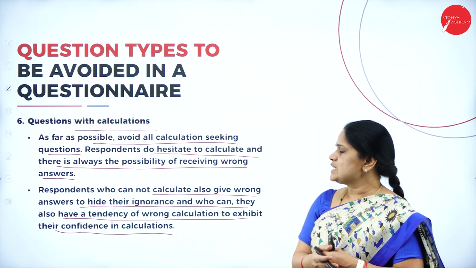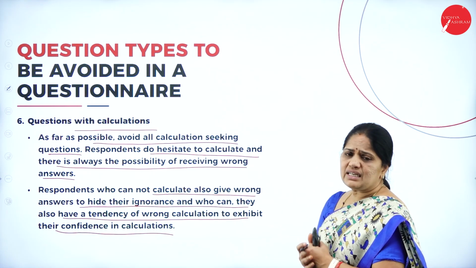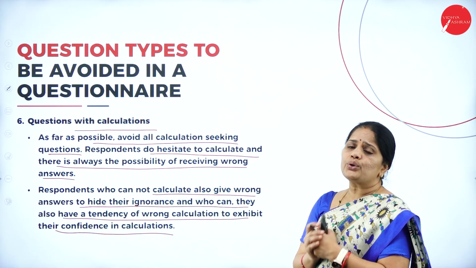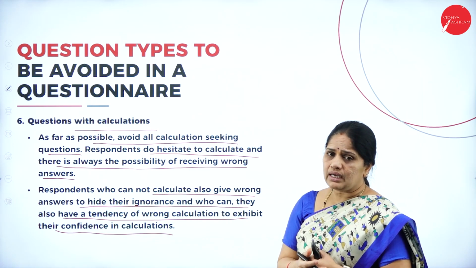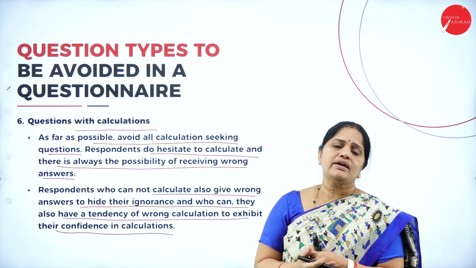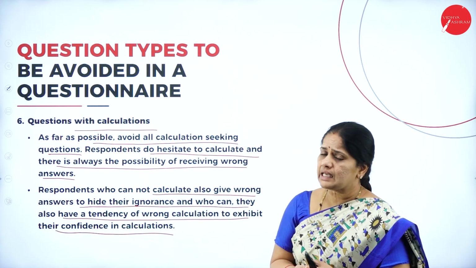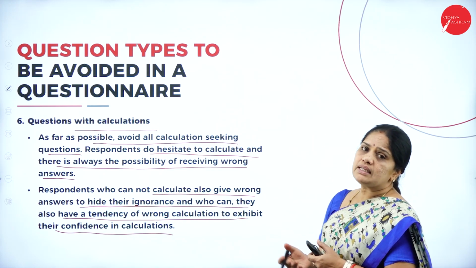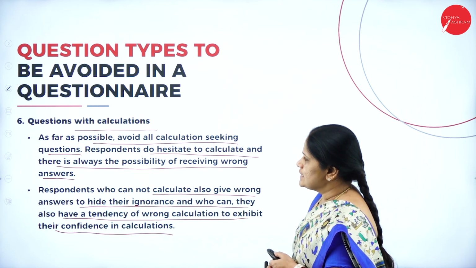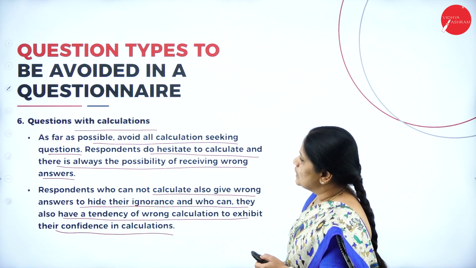So the respondents who cannot calculate will try it in order to hide their ignorance, because they don't know how to calculate, they may give wrong answers. And those who know how to calculate may also give wrong answers because of overconfidence in their calculations. So there are possibilities of this type when you give questions with calculations.